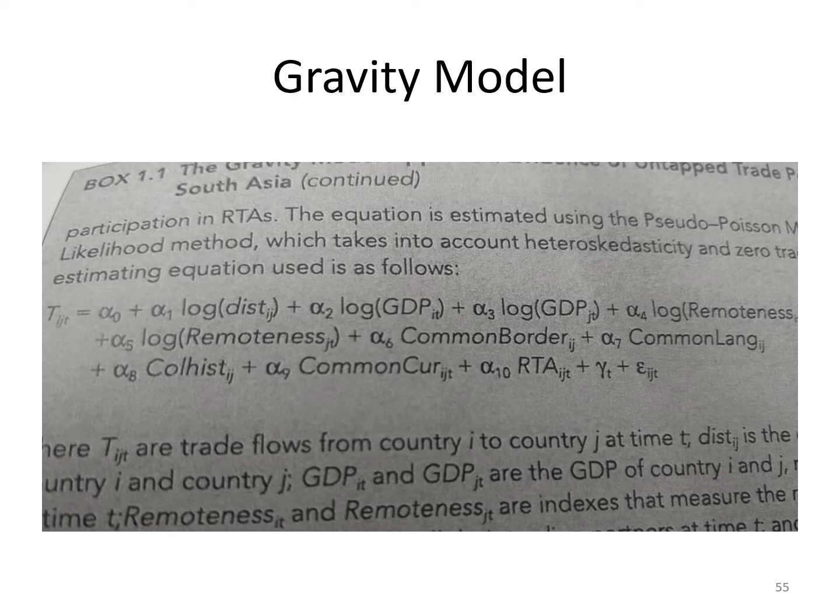This gravity model is coming from the concept given by Newton on what explains the force of gravity between nations, and it relates to distance, GDPs, remoteness index, which is a proxy for multilateral trade barriers, common border, common language, common currency, regional trade agreements, colonial history. These are all explanatory factors.